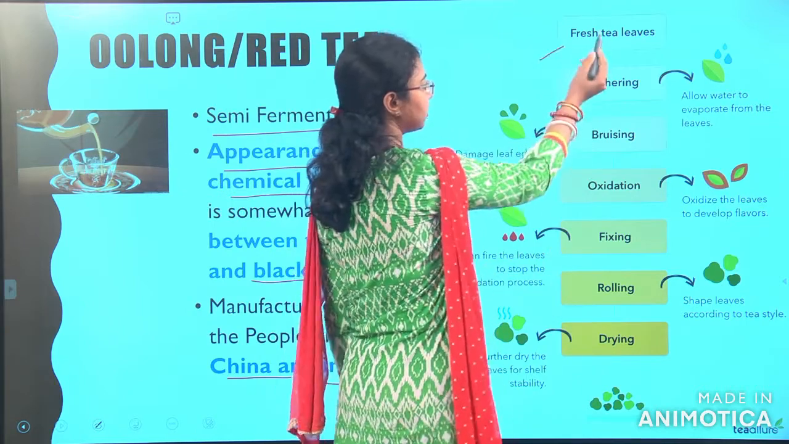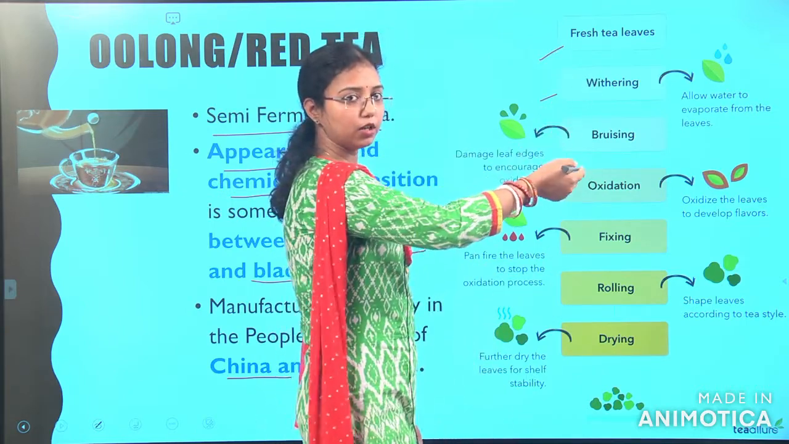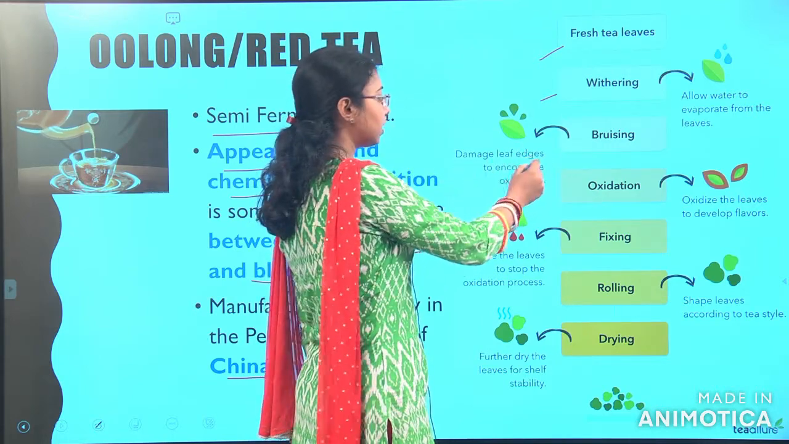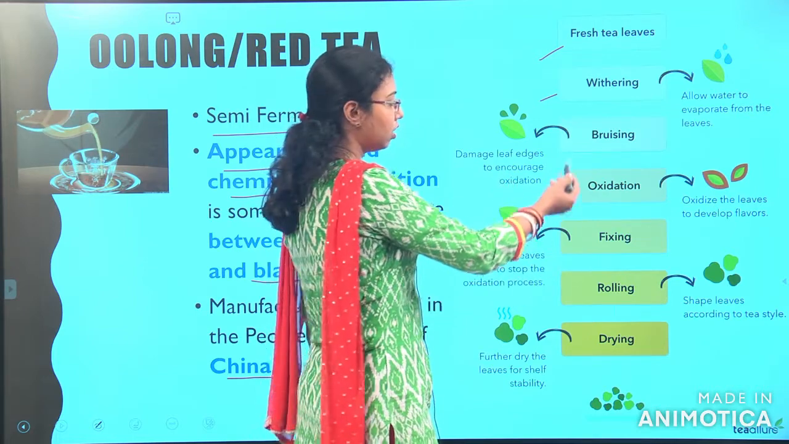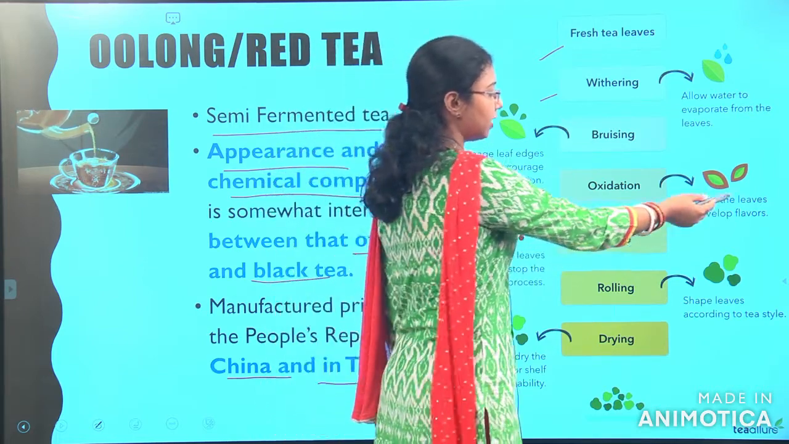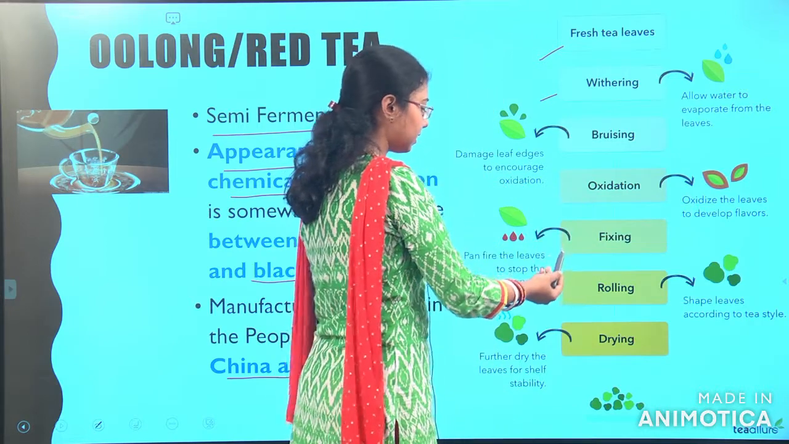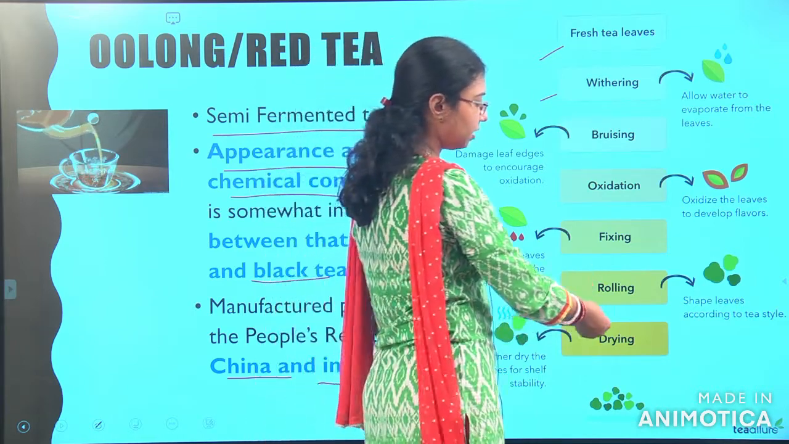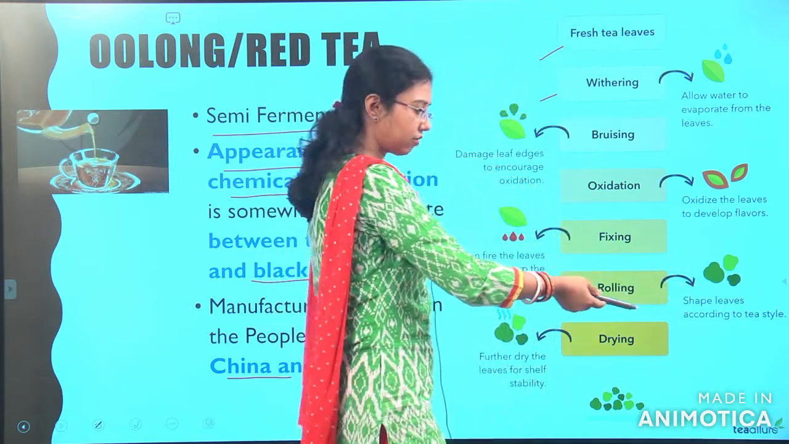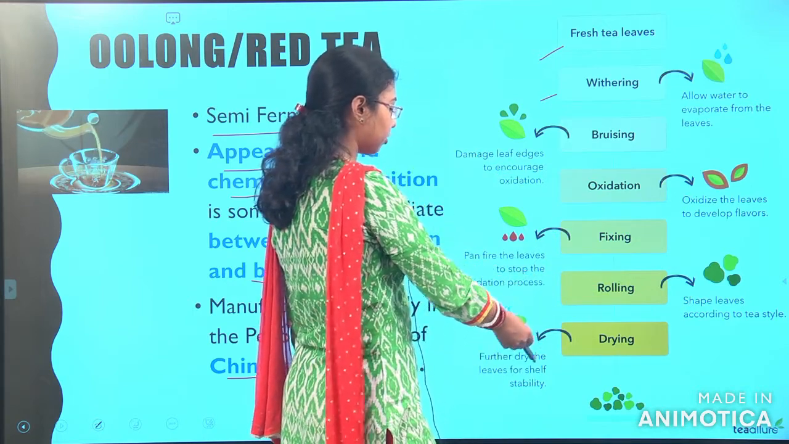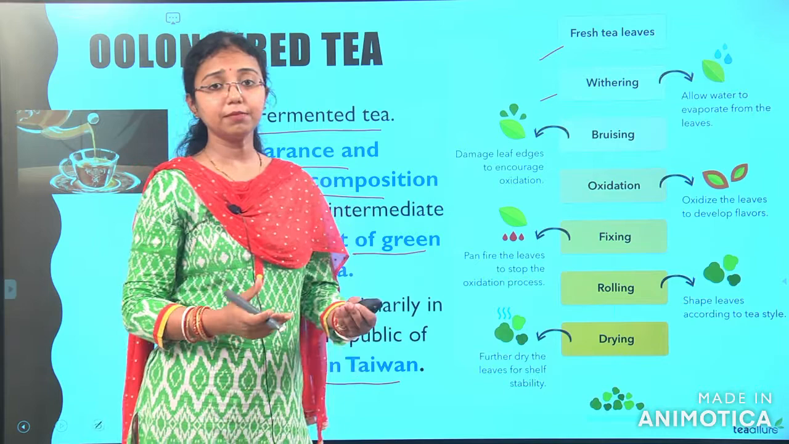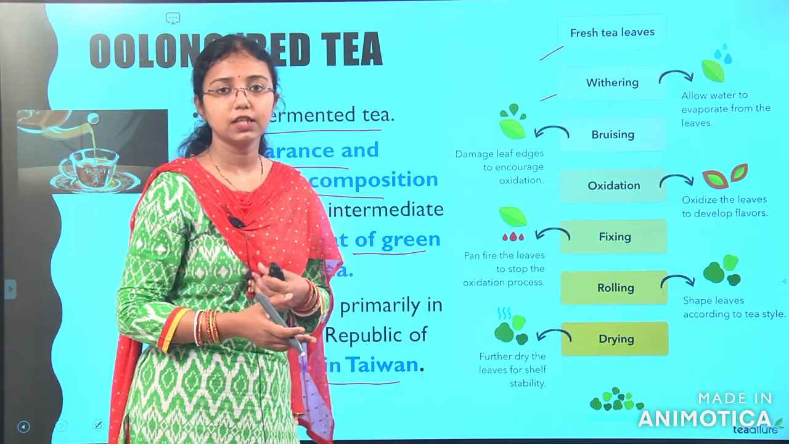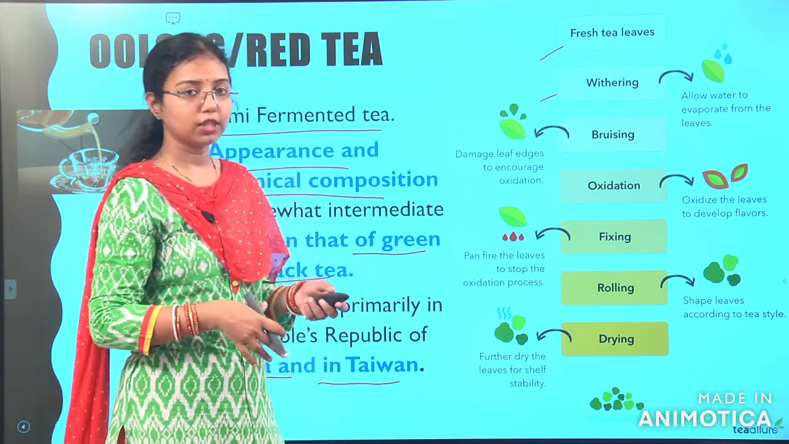They take the fresh leaves, and withering allows the removal of partial moisture content, then bruising. What is bruising? Damage of the leaf edge to encourage the oxidation. Next step, oxidation, where the leaves develop the flavors. Next is fixing, pan firing the leaves to stop the oxidation process. Then rolling, shaping the leaves according to the tea style you need. Then drying, further drying the leaves for shelf stability. So, this is a combined method of both processes, black tea and green tea. When we combine both processes, this is known as the oolong tea fermentation process.